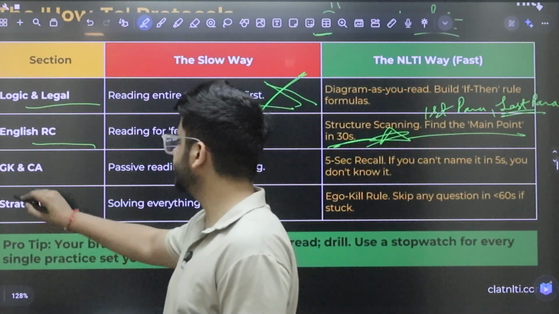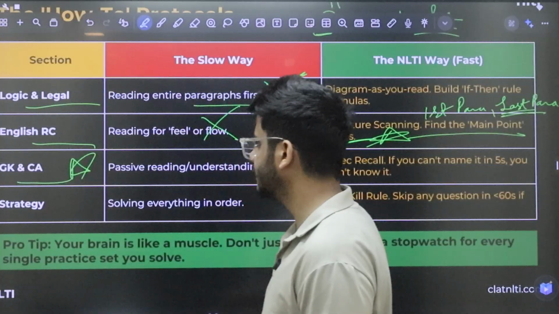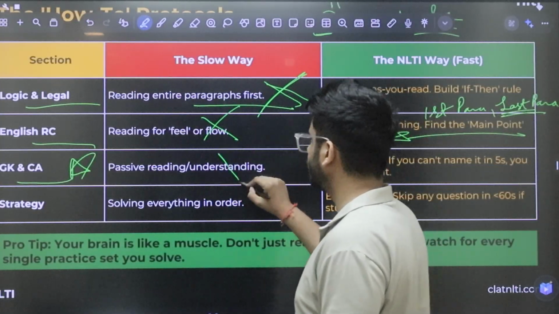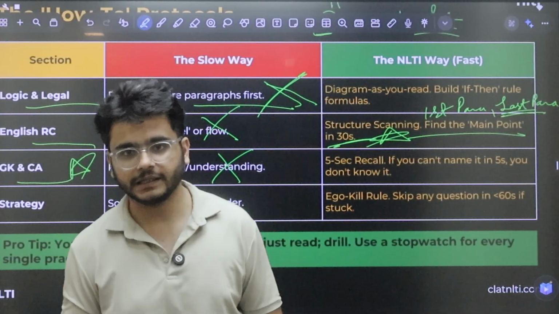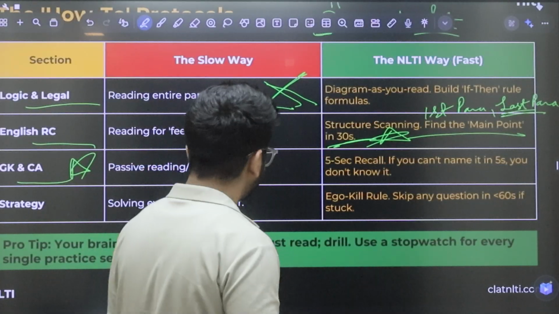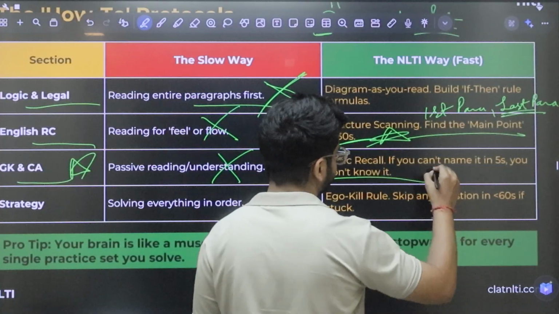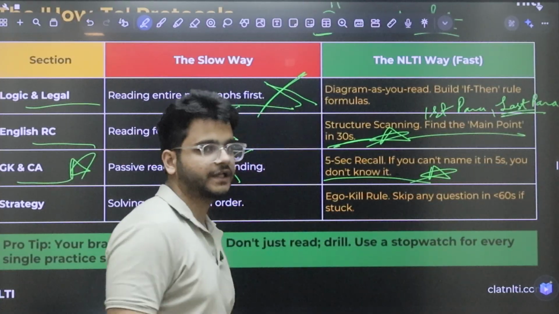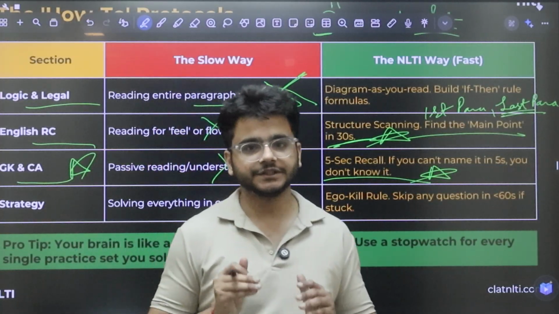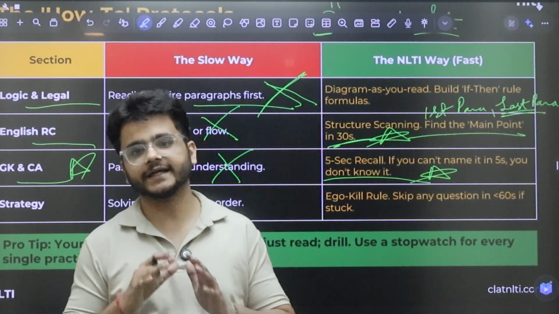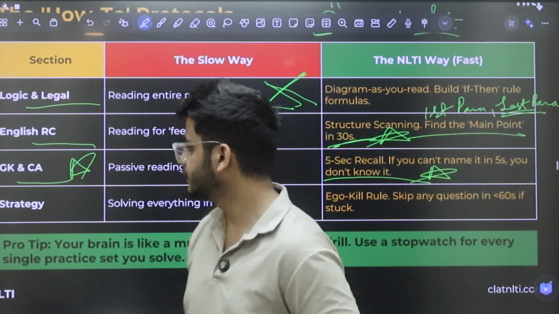Now talking about the GK and current affairs section, very important. Passive reading understanding will not happen in ELIT because there are one-liners only. So if you can recall the answer in 5 seconds, you have the answer. If you cannot, then you don't have the answer. It's as simple as that. GK में you don't need to overthink. Either you know it or you don't.